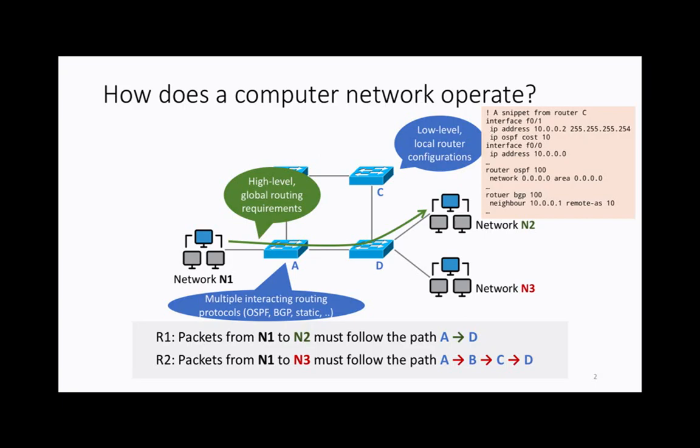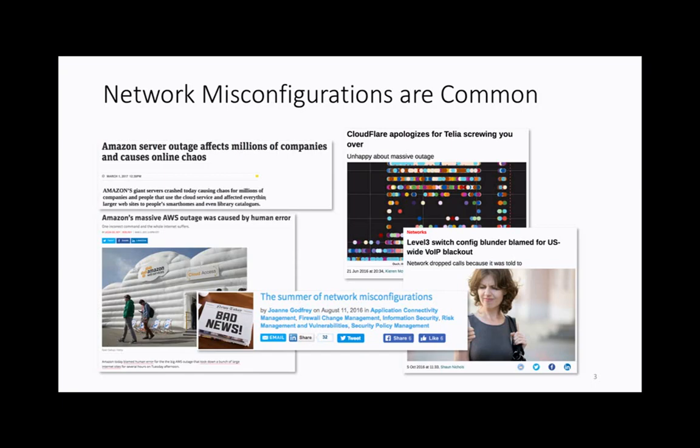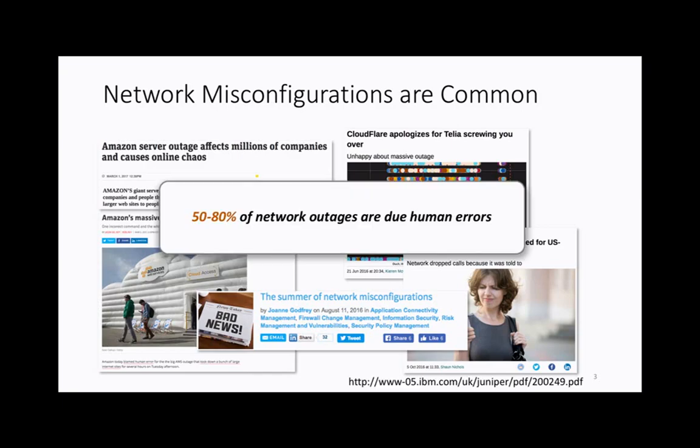Any wrong parameter configured there we call a misconfiguration, and sometimes it not only violates the policy that the network operator wants, but might bring down the network. And as you imagine, it's actually very common for these networks to be misconfigured. They often make the news and bring many major networks down, also causing major disruptions, for example, for flights or payment systems or voice calls and so on. Some surveys actually suggest that 50 to 80% of network outages are due to human errors.